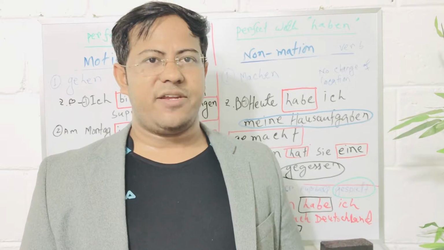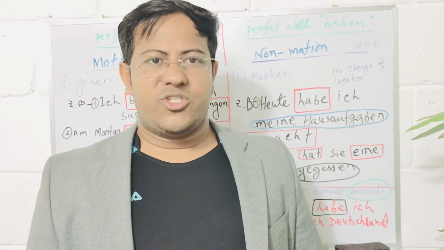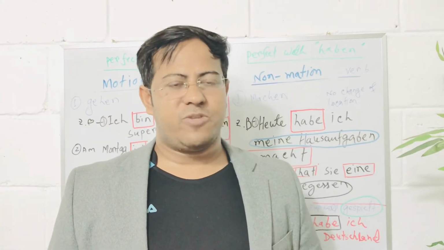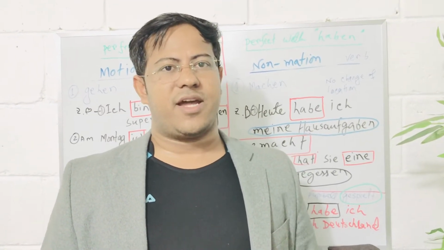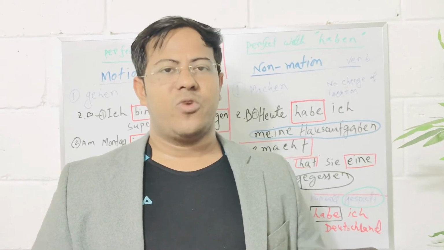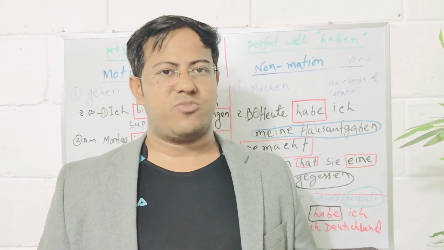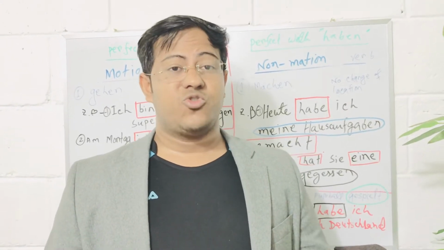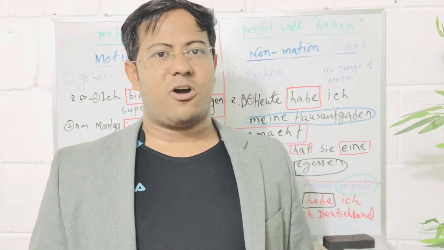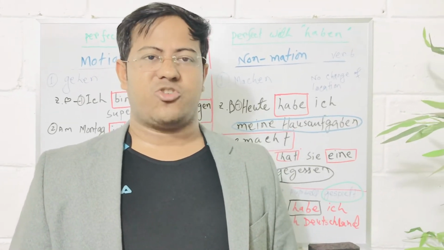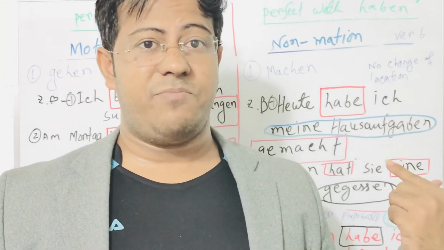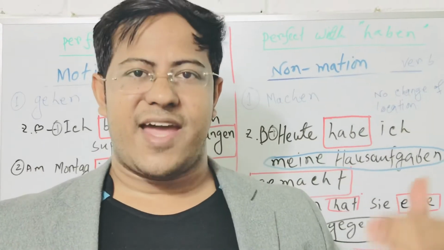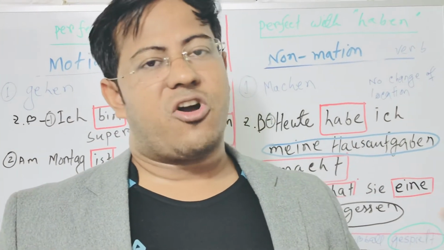We have sein and haben. But we don't know when to use sein and when to use haben. Most of the cases we learn that when there is a motion verb we use sein, and when there is not a motion verb we use haben. But there is a problem to apply that rule in case of bleiben, stay at home, but bleiben takes the verb sein. So today I'm gonna clarify to you that this rule is not okay.